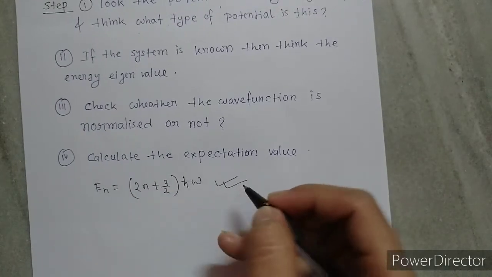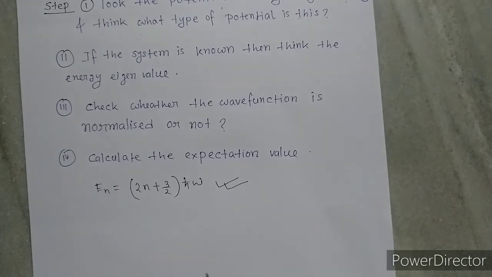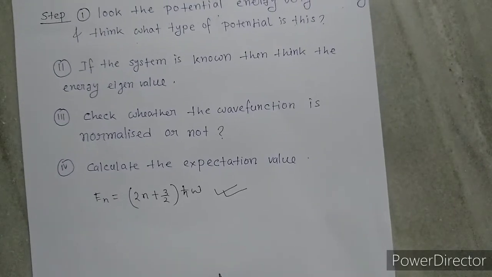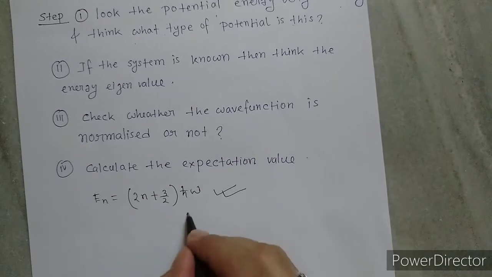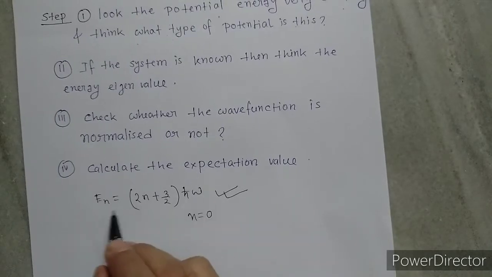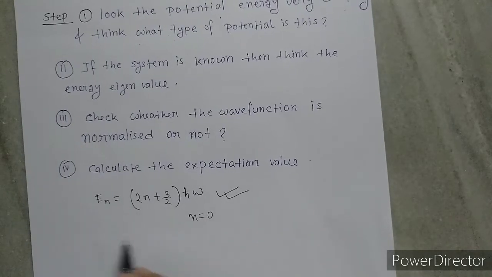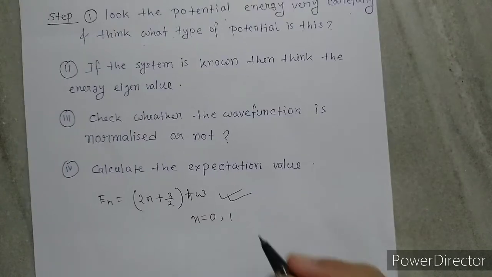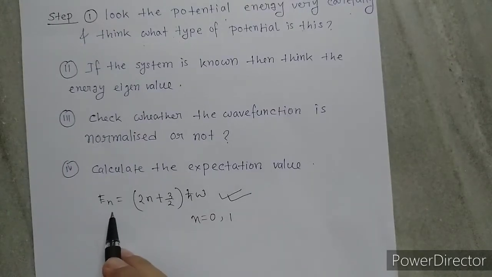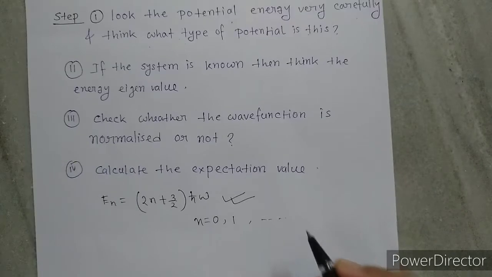This is the energy eigenvalue for the half harmonic oscillator. If n equals 0, we get the ground state energy eigenvalue, and if n equals 1, we get the first excited state energy eigenvalue, and so on.